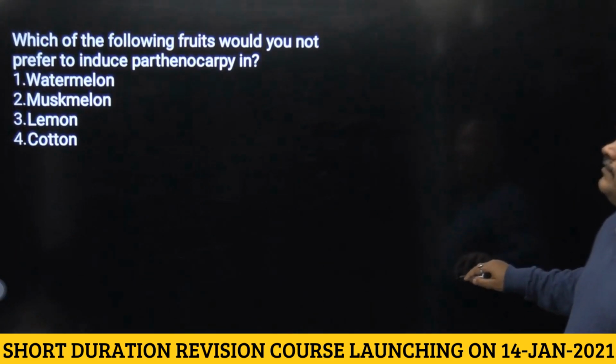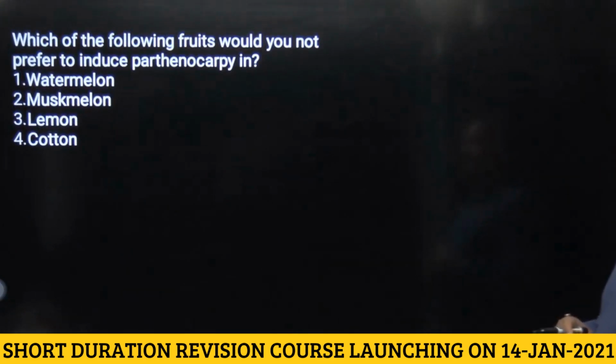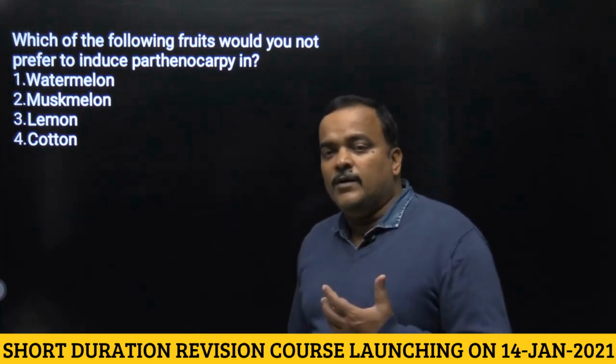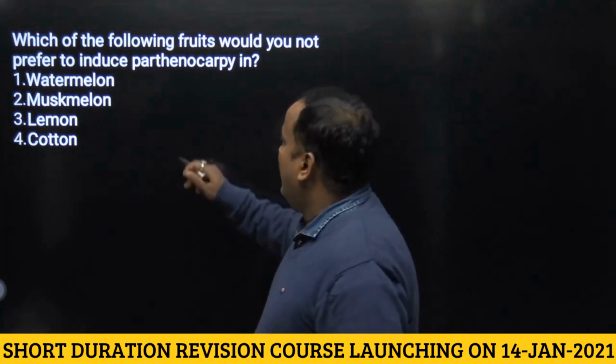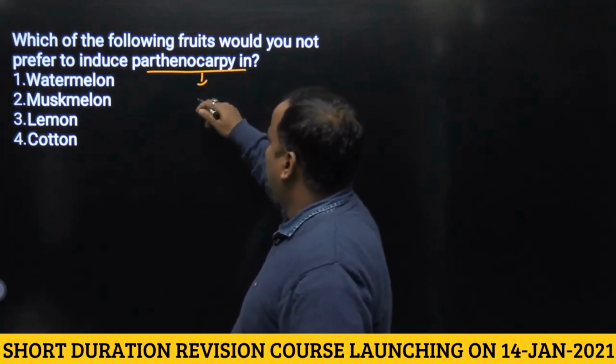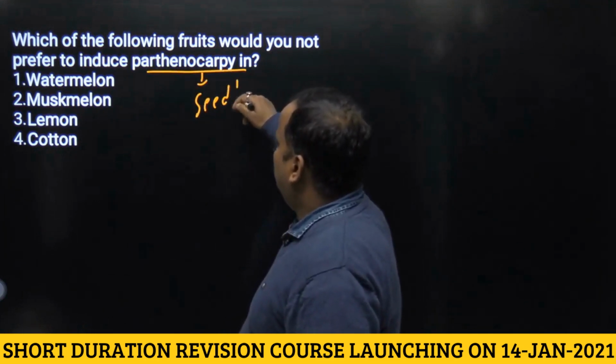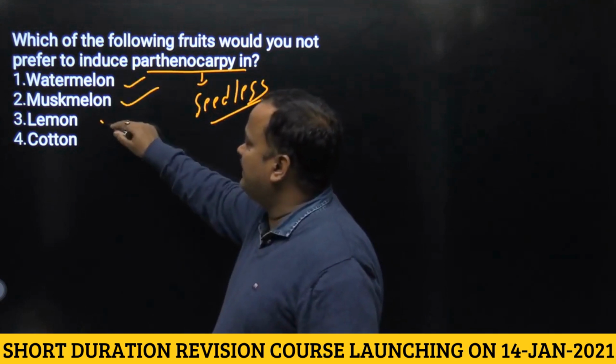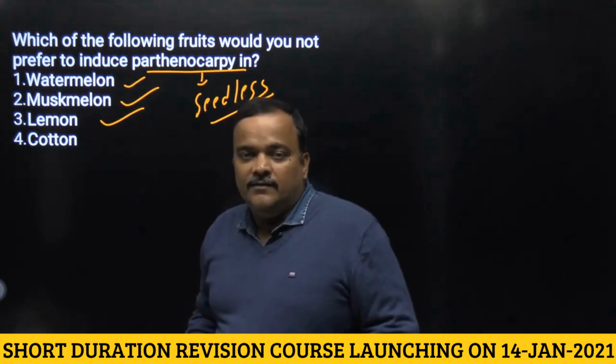Next question. Which of the following fruit would you not prefer to induce parthenocarpy? Now, parthenocarpy is development of fruit without fertilization, and parthenocarpic fruits are seedless. So if watermelon is seedless, muskmelon is seedless, lemon is seedless, it is good for us.